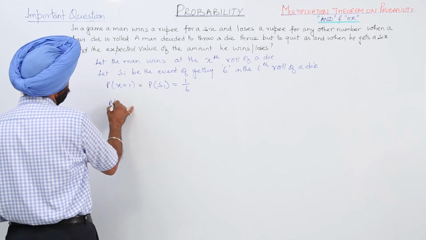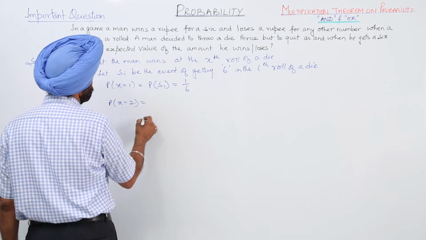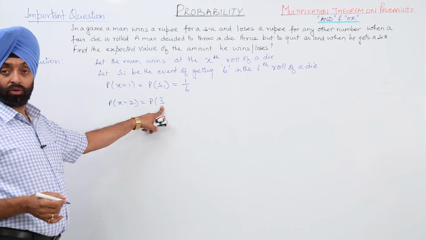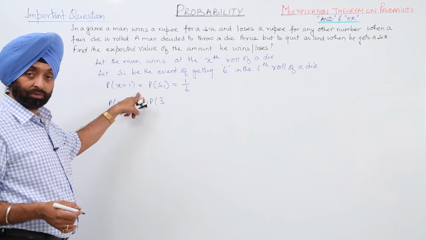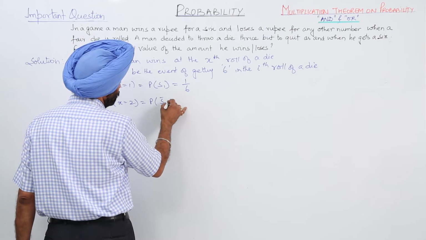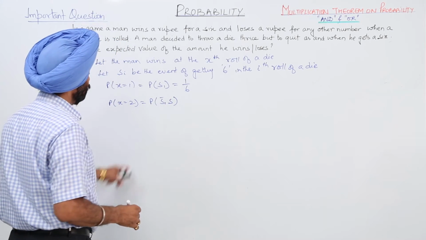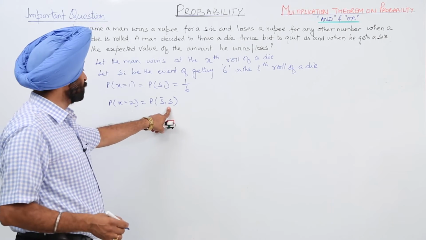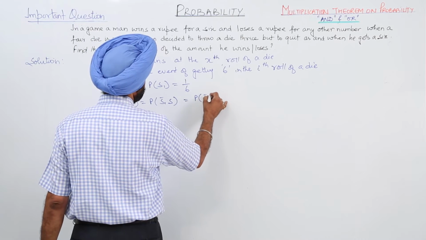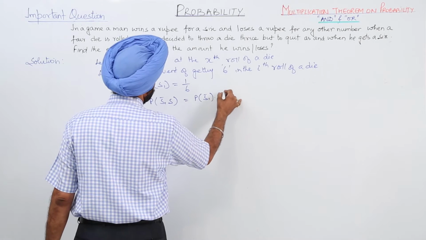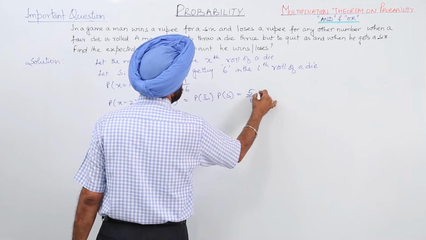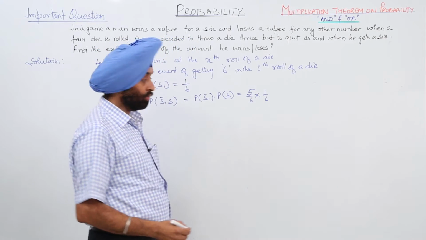Now, probability for x equal to 2. This means in the first throw, S0, he is not getting a 6. S stands for 6. Now S1, here it is S, you can say he got a 6 in the second throw. So this becomes probability for S0 times probability for S, which is 5 by 6 times 1 by 6. How 5 by 6?